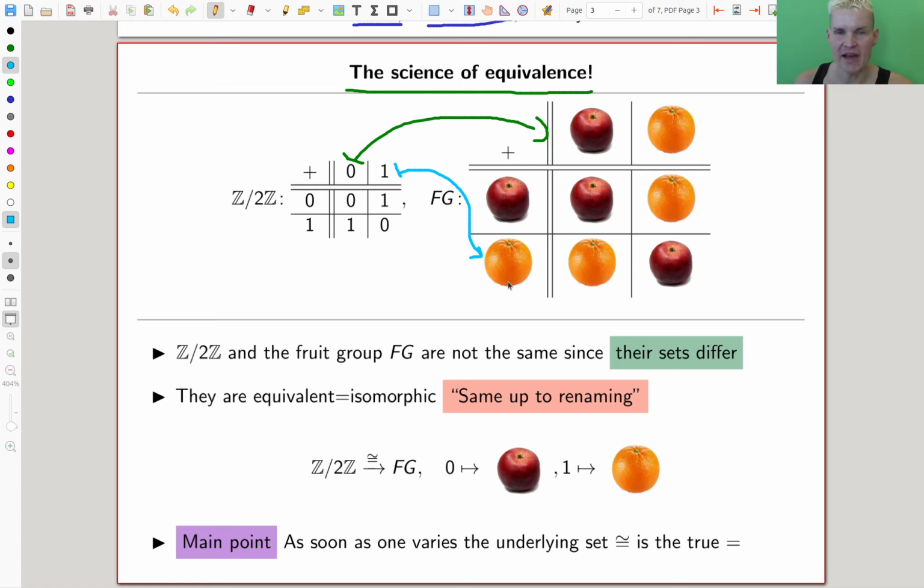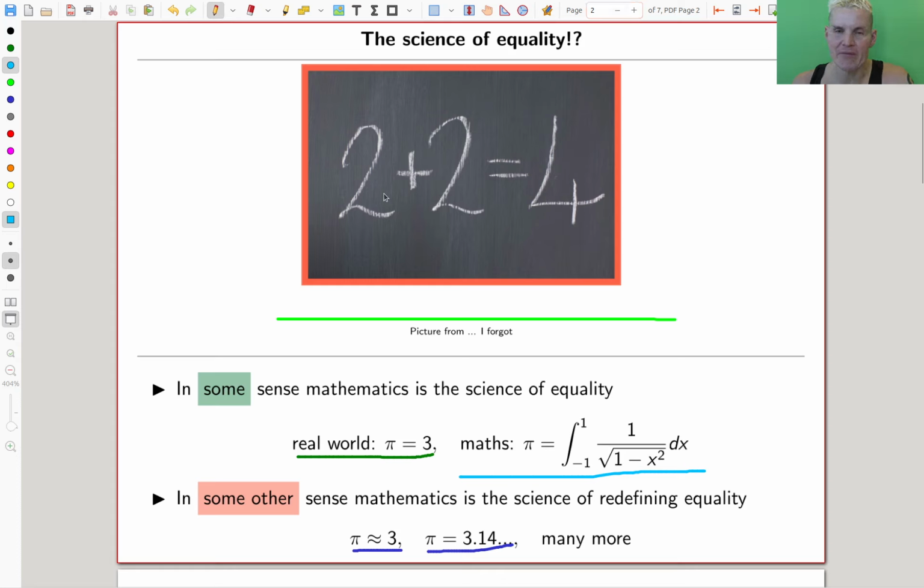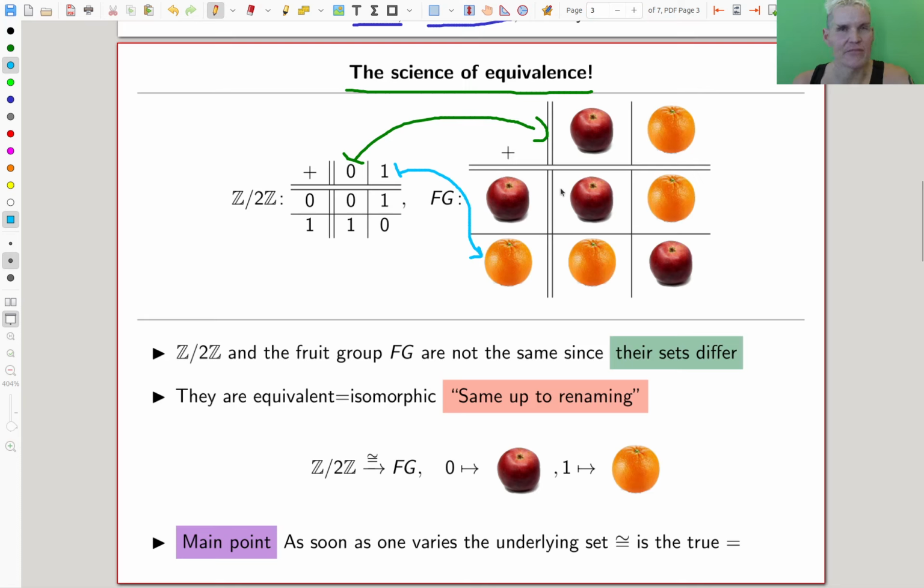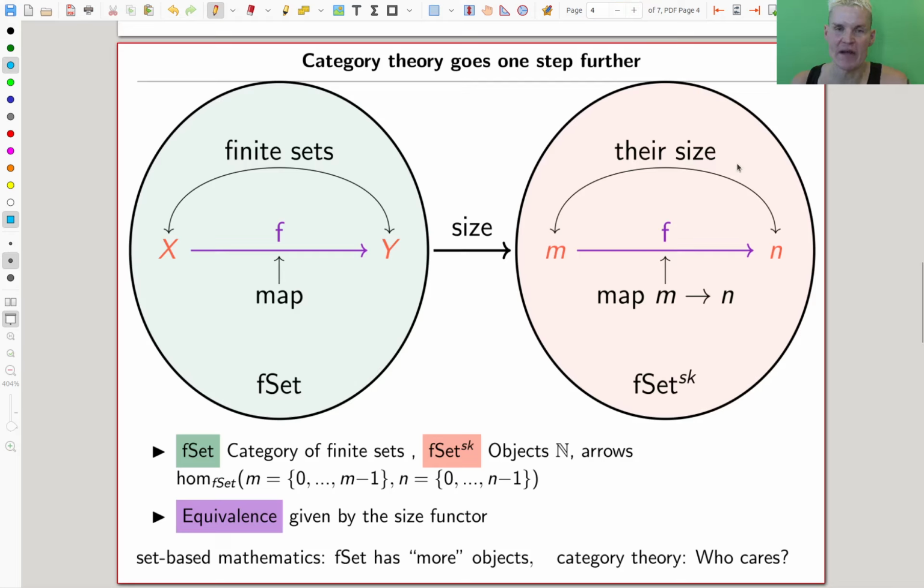So science of equivalence instead of science of equality. This is something you learn way later in life. So this is like what most people think mathematics is. This is what mathematics actually really is in some sense, but you learn that much later in life. And category theory takes that extremely serious. There's essentially no equality in category theory. Category theory goes one step further.